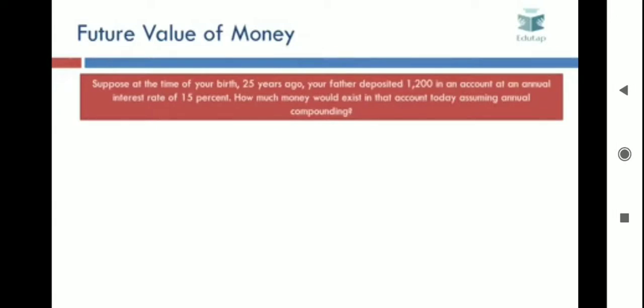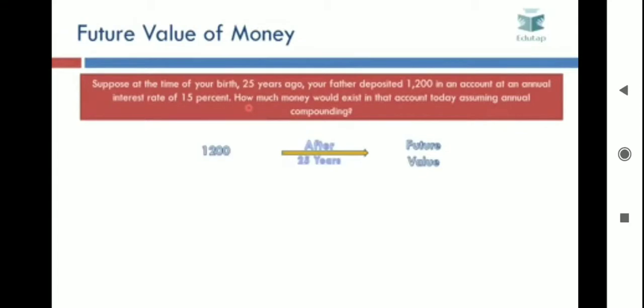Now let's try to do a simple example for future value of money. Suppose at the time of your birth, that is 25 years ago, your father deposited 1200 in an account at an annual interest rate of 15%. How much money would exist in that account today, assuming annual compounding? So basically the duration is 25 years, the principal deposited is 1200 and the annual interest rate is 15%. So let's try to do this.